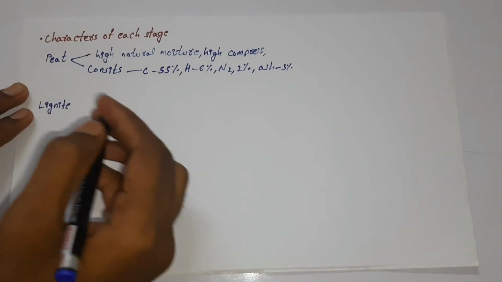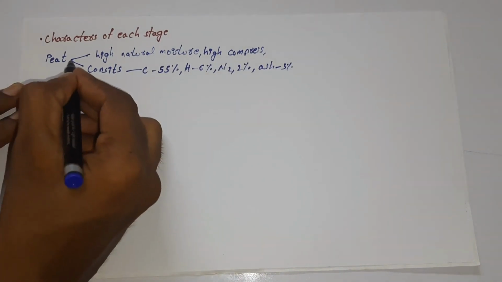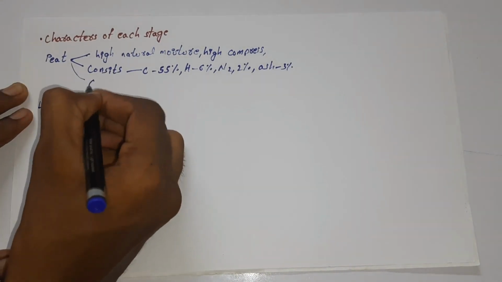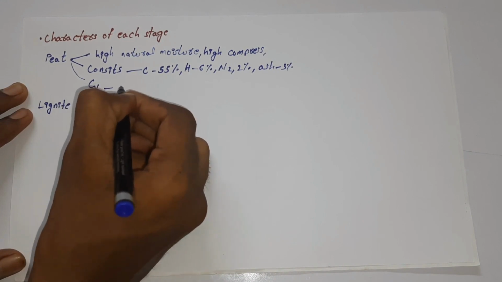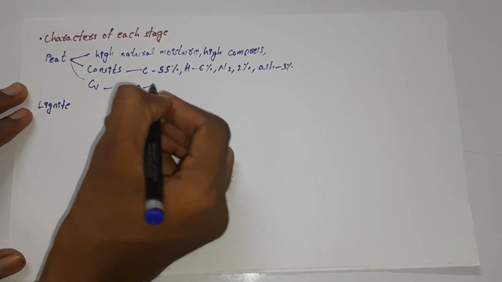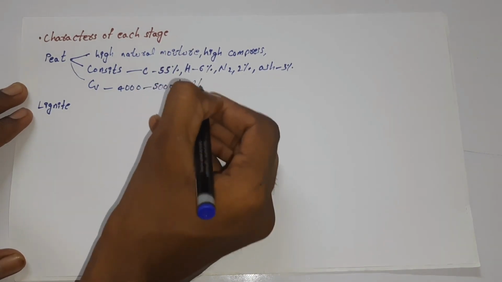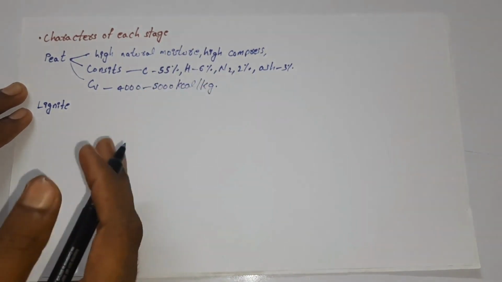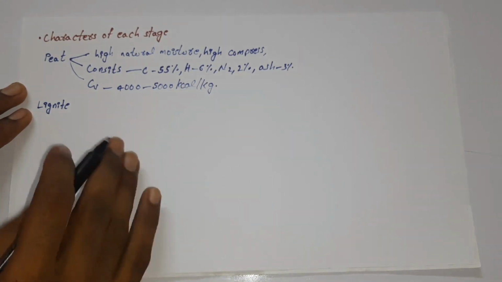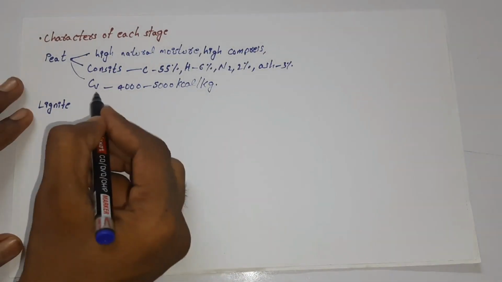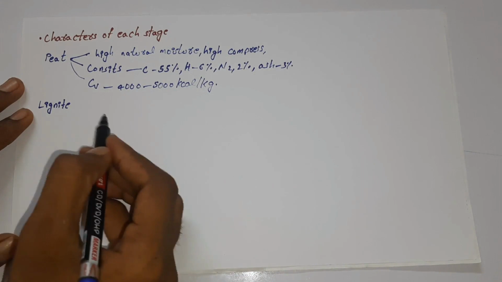This is the composition of the peat. The calorific value of peat will be nearly 4000 to 5000 kilocalorie per kg, as calorific value is measured in kilocalorie per kg.